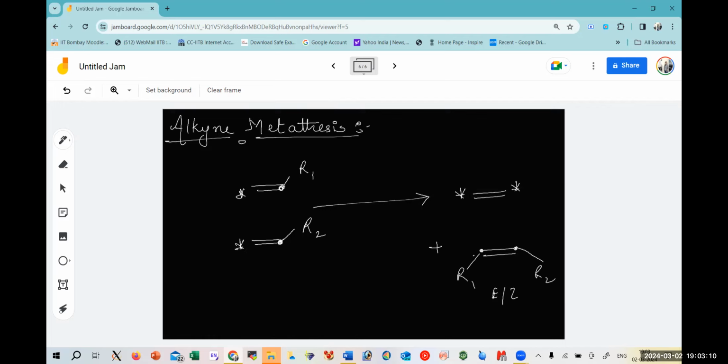So this is your cross metathesis with alkenes. Similar thing happens when we are talking about alkyne.